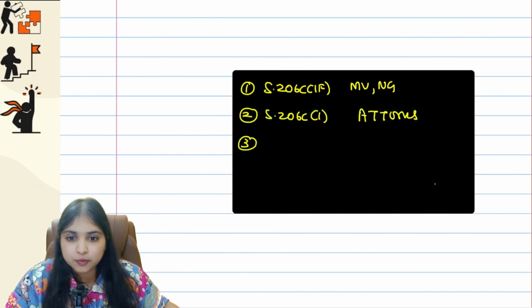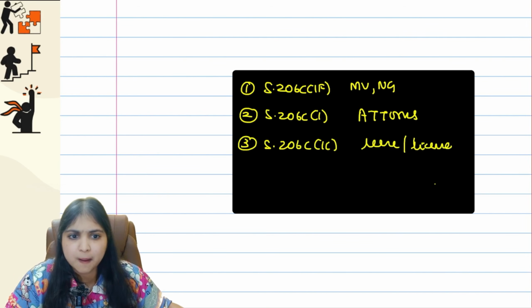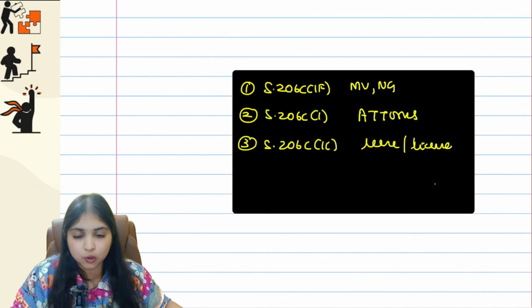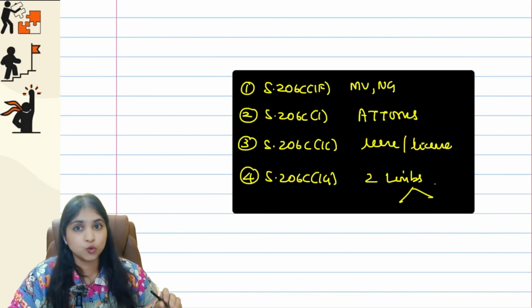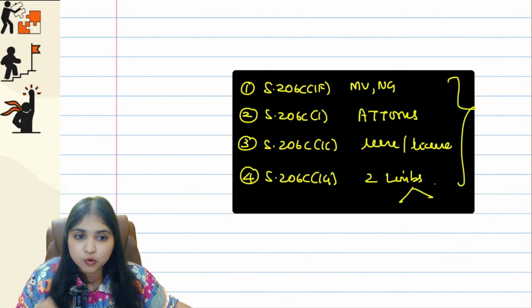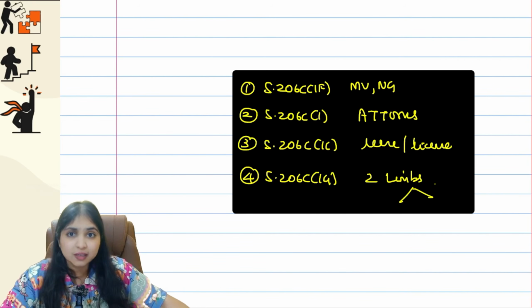Then we learnt about 206C(1C), which applies to lease or license of your toll plaza, mine, quarry or parking lot. And finally we learnt about 206C(1G). This section has 2 limbs. First we talk about overseas remittance and then we talk about overseas tour package. That's all guys. Only 4 sections when it comes to TCS.